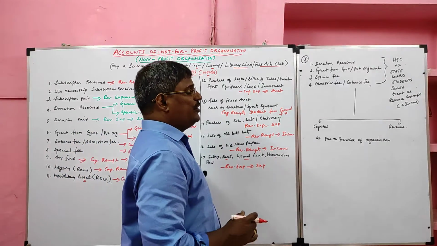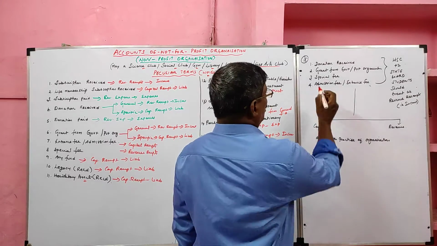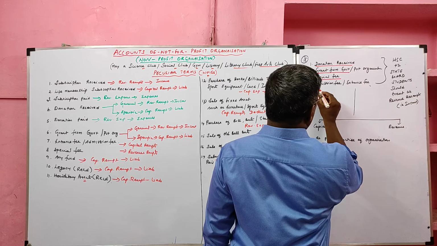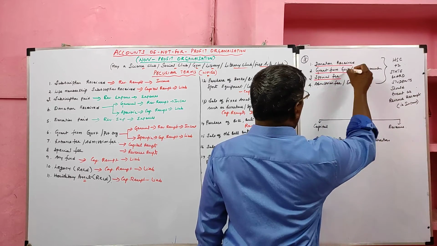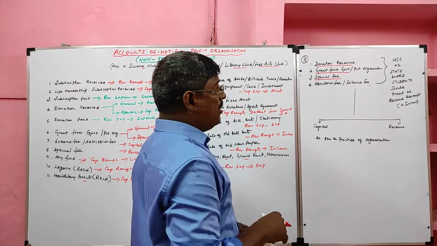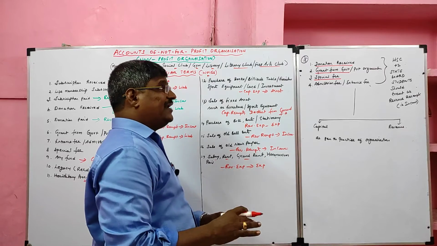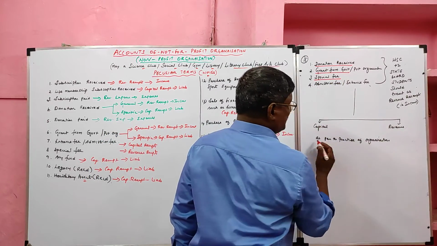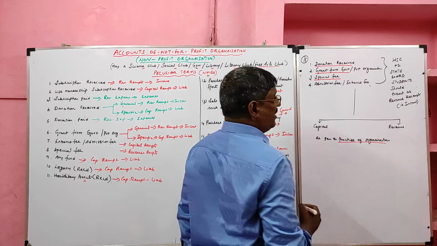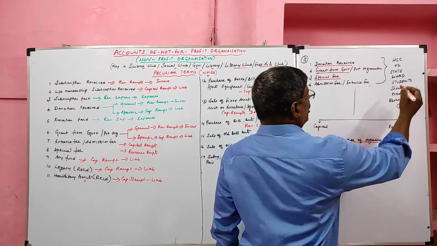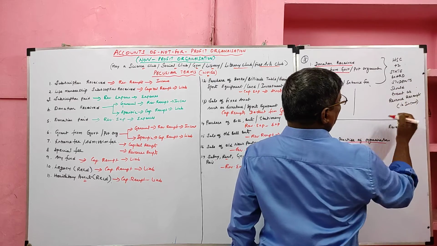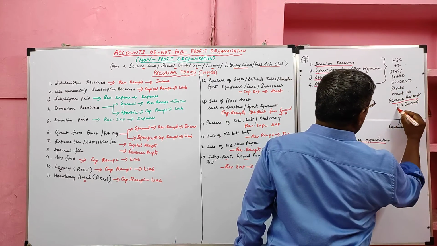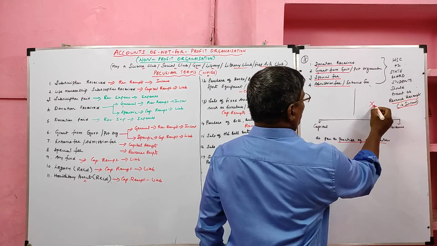Students, now we are going to see a very important concept: donation received, grant from government, special fee, admission fee, entrance fee. These may be capital nature or revenue nature, as per the practice of the organization. But as far as the 12th standard state board is concerned, we should treat these four always as a revenue receipt. It will go to the income side. This is very, very important.